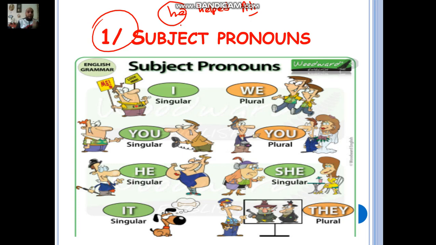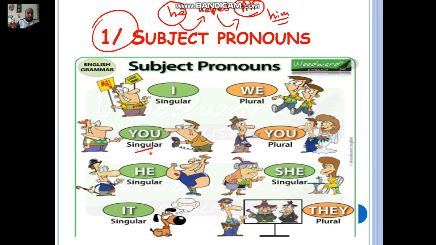And the subject pronoun, first of all, the first trick you're going to learn is that it's going to be the doer of the action. The second trick, it's going to be always before the verb, okay? So I cannot say he helped he. Okay, we're going to move on to the object pronouns. We're going to say he helped him, because it's an object pronoun. Okay, so what comes after the verb, it's the object pronoun, and it's going to be the receiver of the action, not the doer of the action. So here we have I, singular, of course, when you're talking about yourself.